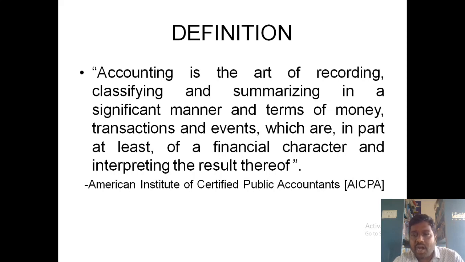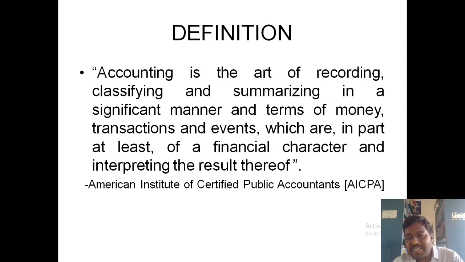You can see that recording is nothing but recording of transactions. Each and every transaction happening in the organization wants to be recorded. After recording each and every transaction, we want to use certain principles for classifying. So principles of accounting play a major role in classifying.